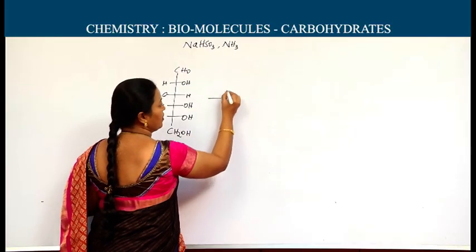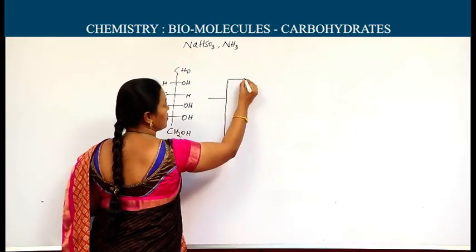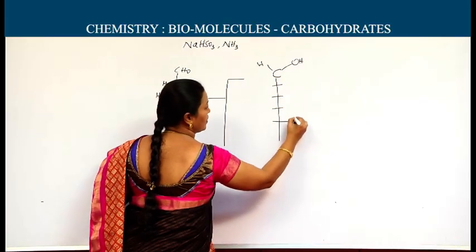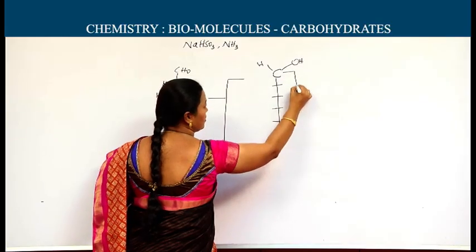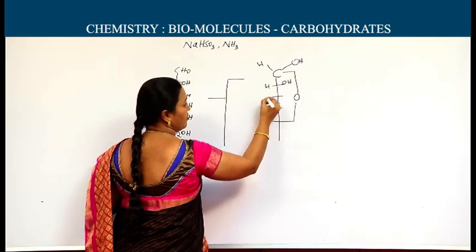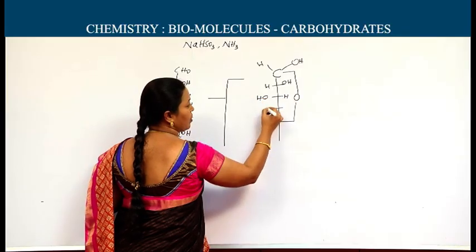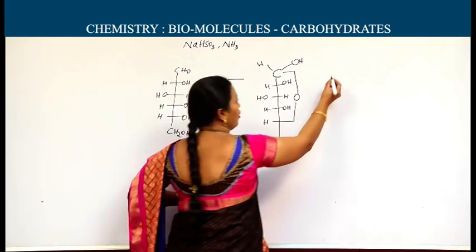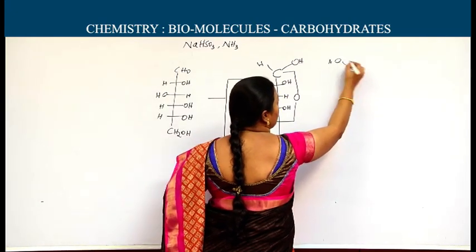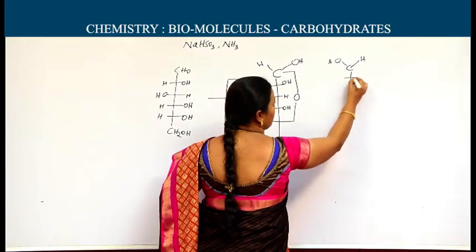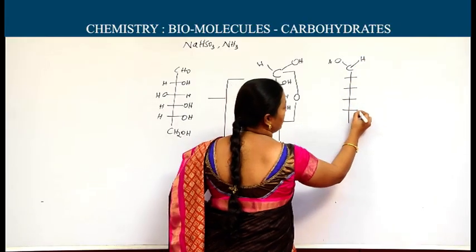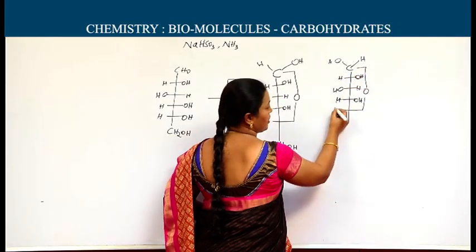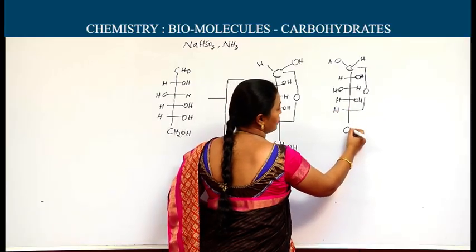Now, ring structures for this glucose. The ring starts from the first carbon to the fifth carbon, mediated with one oxygen. It means it is a 6-membered ring which contains 5 carbon atoms and 1 oxygen atom, and it is one of the ring forms of the glucose. Another ring form is the same as this. The ring is formed in between C1 and C5. Apart from the first carbon, the leftover configuration for these two forms will be the same.